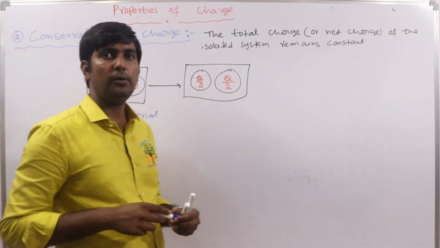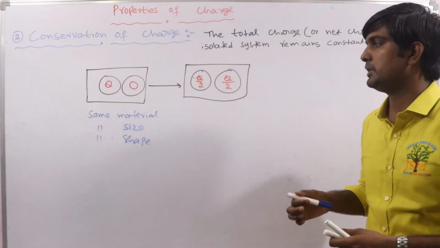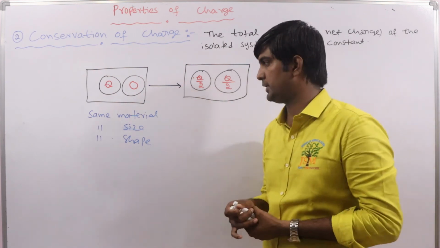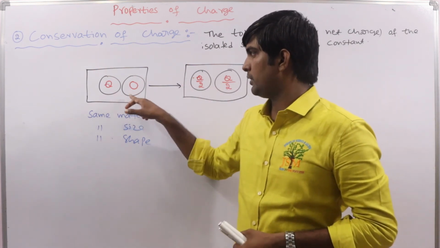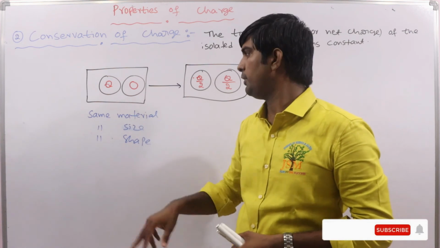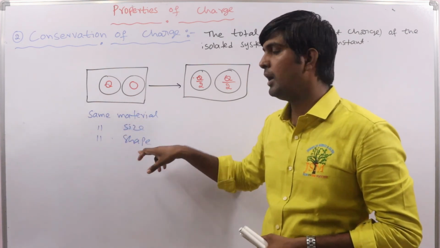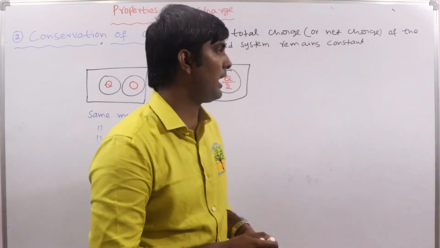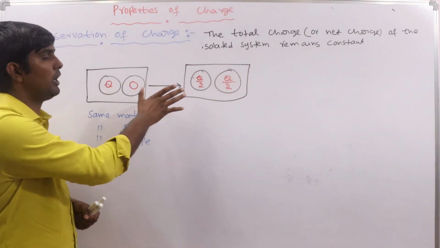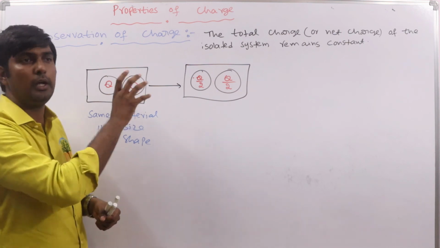Then only does equal distribution of charge take place between those bodies. If two or more bodies, whatever it may be, are of the same material, same size, and same shape, then equal distribution of charge takes place between them.